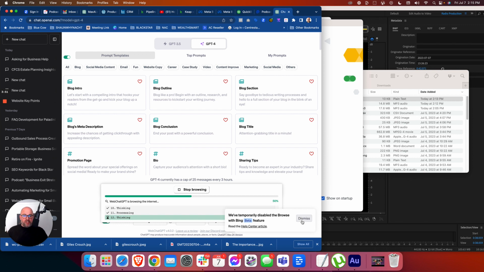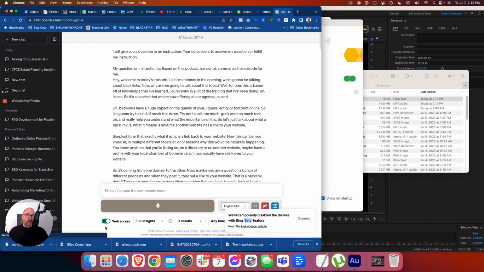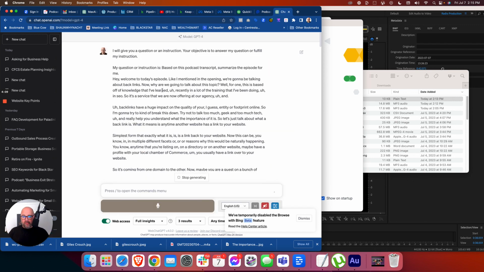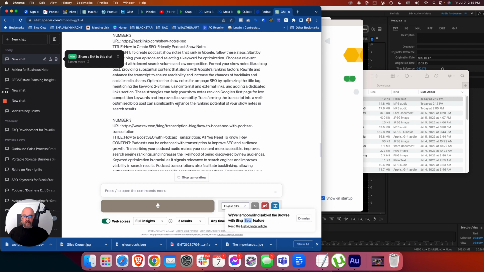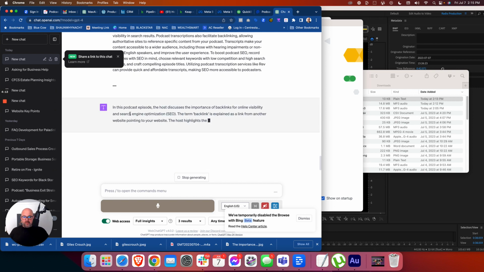So yeah, ChatGPT has come a long way. And if you're looking at this and you're saying, hey, Sean, this looks a little bit different than mine, I have an AI plugin, a Chrome plugin for ChatGPT that gives me all these prompt library things that are in here. I do like GPT-4 more than GPT-3. It's a little slower, but the web access part is really cool. All right, so there we go. This top part when we do this is just the whole transcript. Now it's going to start to write this down here.